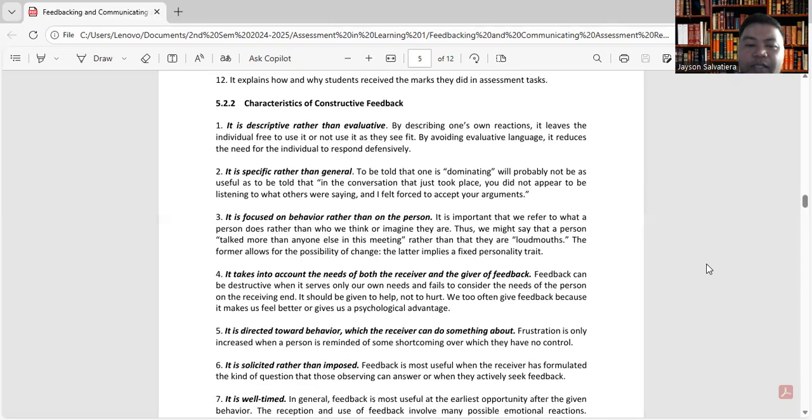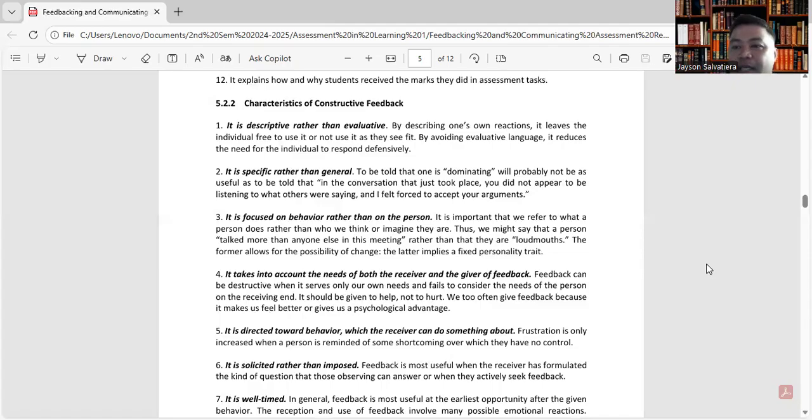Okay, so kailangan bilang mga nagbibigay ng feedback, we need to take note of the kasi baka mamaya we are hurting the people.